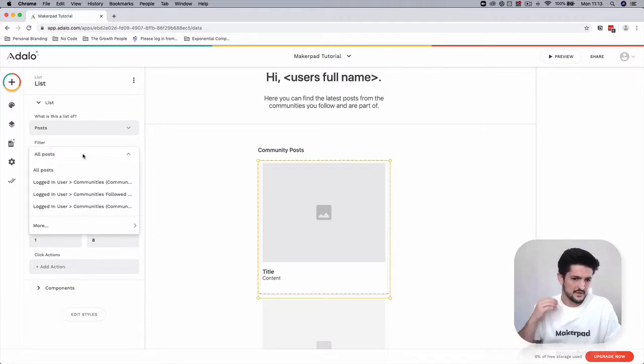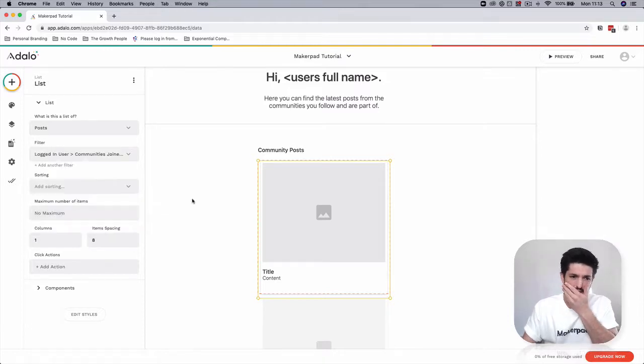So this is going to be logged in user, and it's going to be logged in user, communities, community members only.